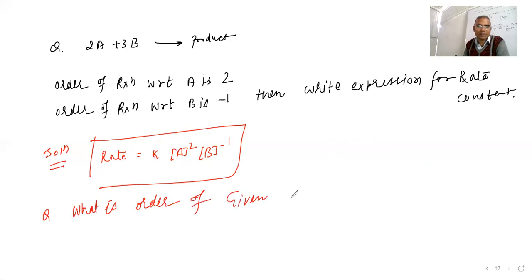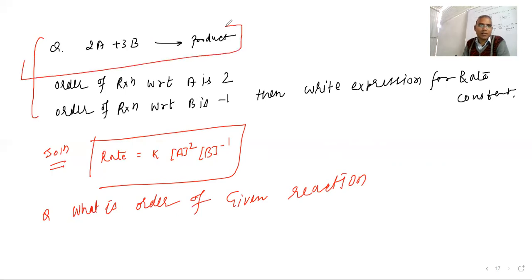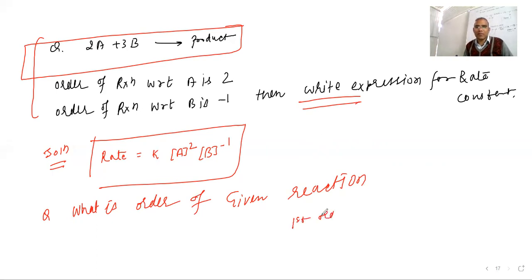What will be the order in the same? If it is given this one, this is the reaction. Now they are asking what is the order. Tell me. With the help of all this data, this is going to be first order. This is going to be first order. Okay, so this is all.